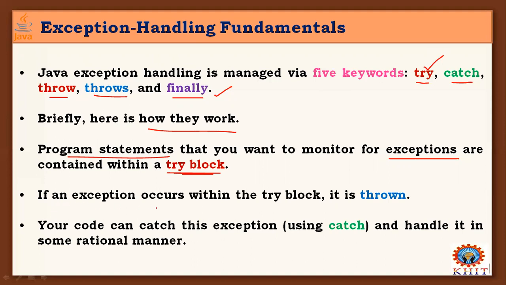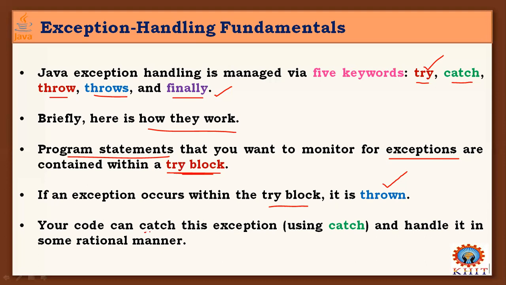If an exception occurs within the try block, it is automatically thrown by the controller. Whatever exception is generated from the program statements of this try block is automatically thrown out of this try block. And as I told you, one handler code should be there in your program to handle that exception thrown by the try block.